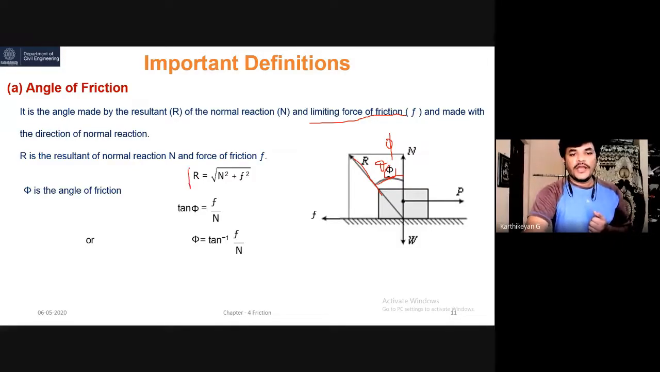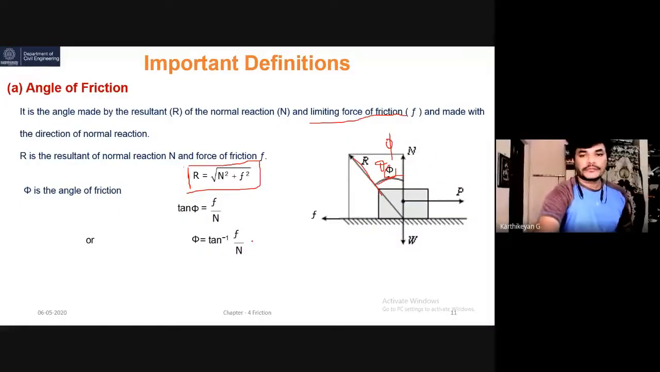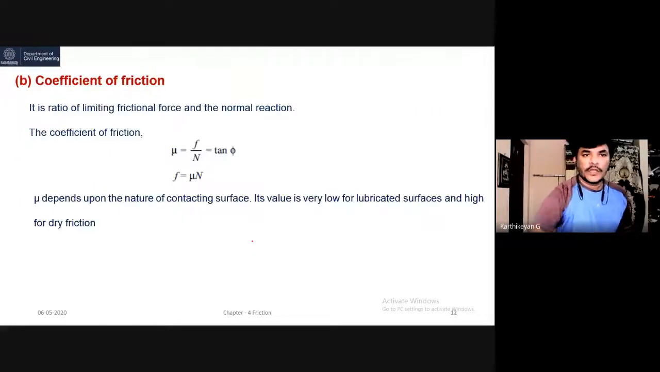We have studied this equation in the first chapter. Resultant equals the square root of the horizontal component squared plus the vertical component squared, R = √(N² + F²). Here phi is the angle of friction. If you want to calculate the angle of friction, you can use tan phi. So tan phi equals F by N, that is, phi equals tan inverse of F by N, right? So far it is clear.